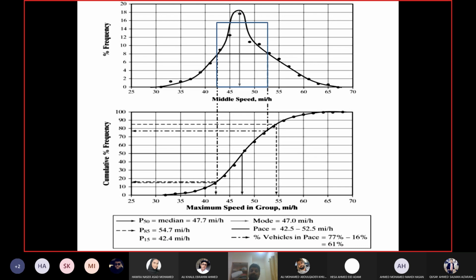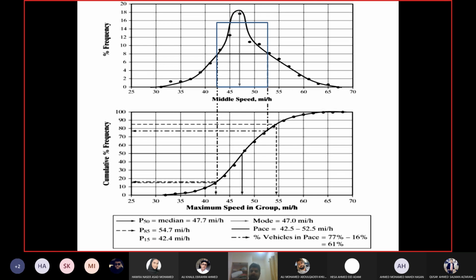So whenever the percentage of vehicles in the pace range is more than 50%, that means you have a simple majority of drivers in the pace range. The majority of the drivers in the overall data is in the pace range. So that means the dispersion or the spread of the data is very low. This is what I'm saying from myself. It is not written in the book, but it makes sense, right?